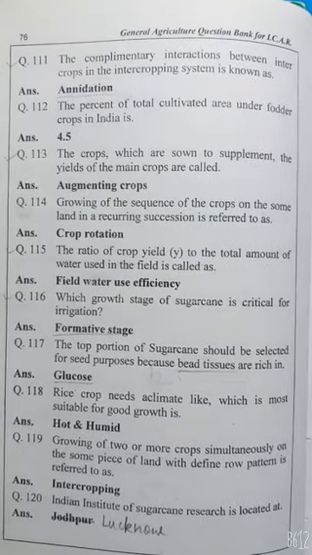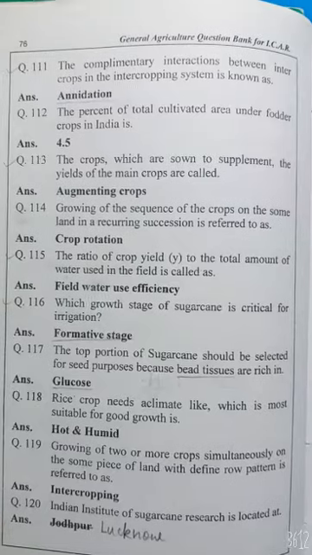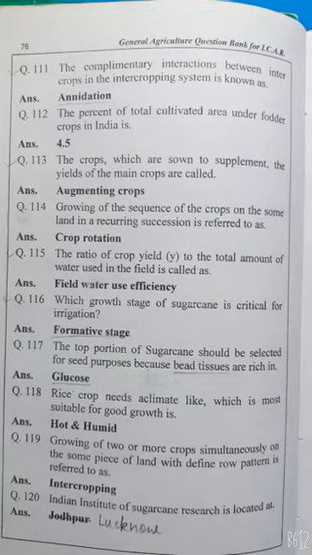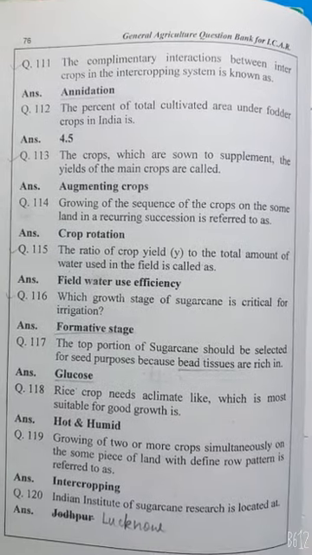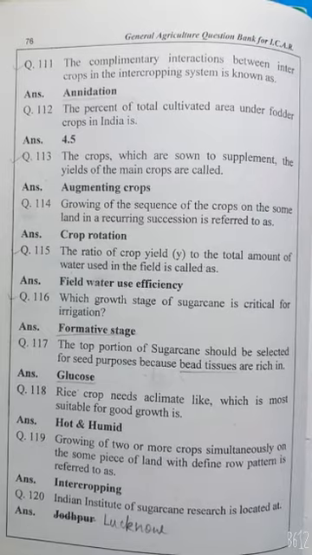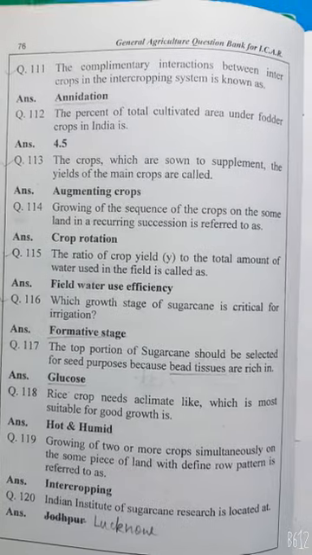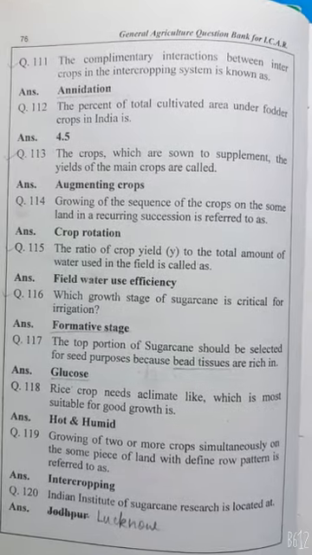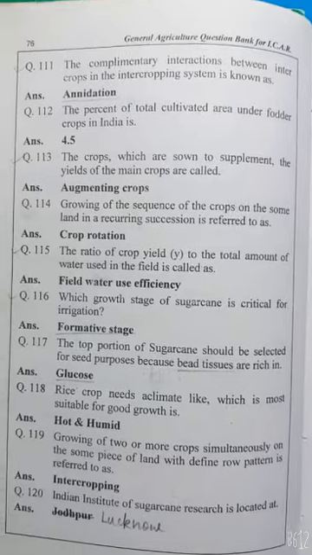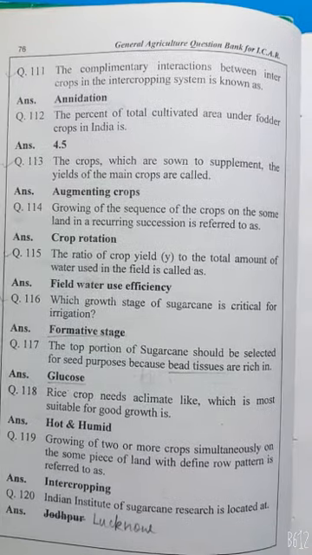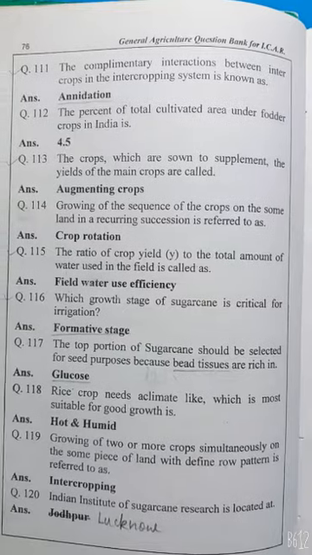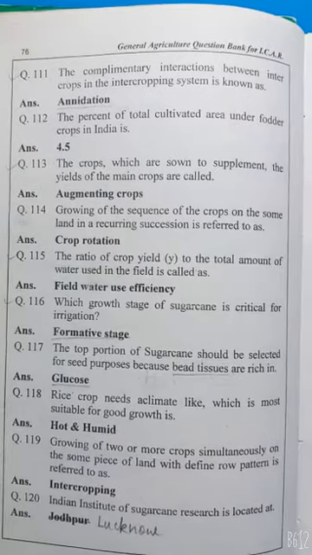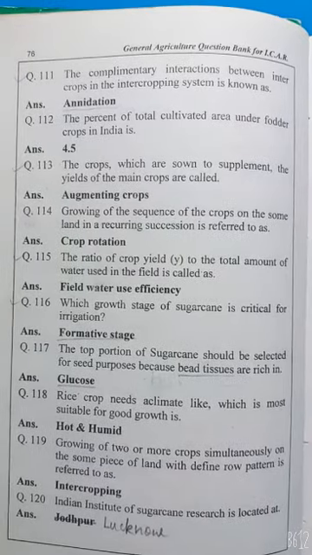The percent of total cultivated area under fodder crop in India is more than 4.5. The crops which are sown to supplement the yield of the main crop are called augmenting crops. Growing of a sequence of crops on the same land as a recurring succession is referred to as crop rotation. The ratio of crop yield to the total amount of water used in the field is called field water use efficiency. Which growth stage of sugarcane is critical for irrigation?